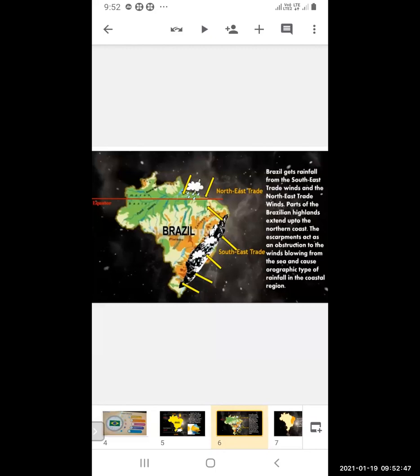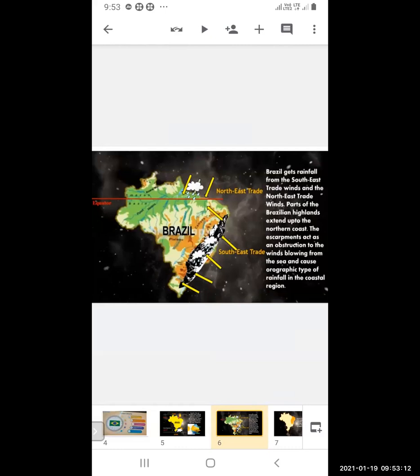Part of the Brazilian highlands extends up to the northern coast. We have already seen this in the third lesson, in the physiography of Brazil. Here the escarpment acts as an obstruction to the winds from the sea.